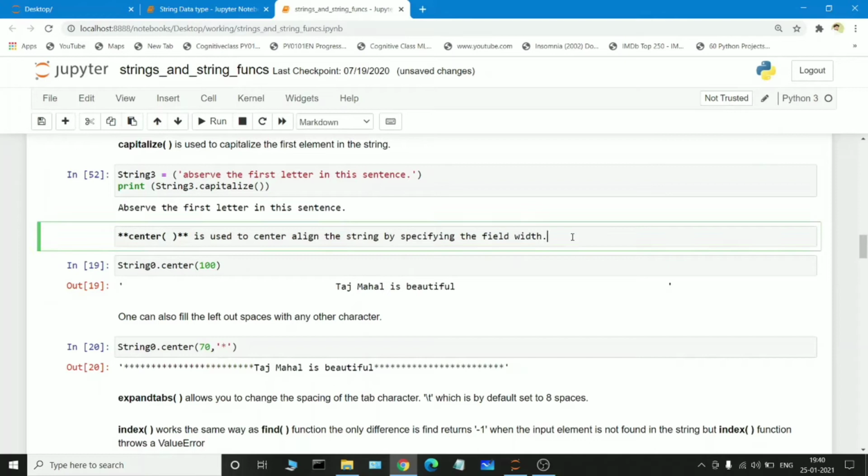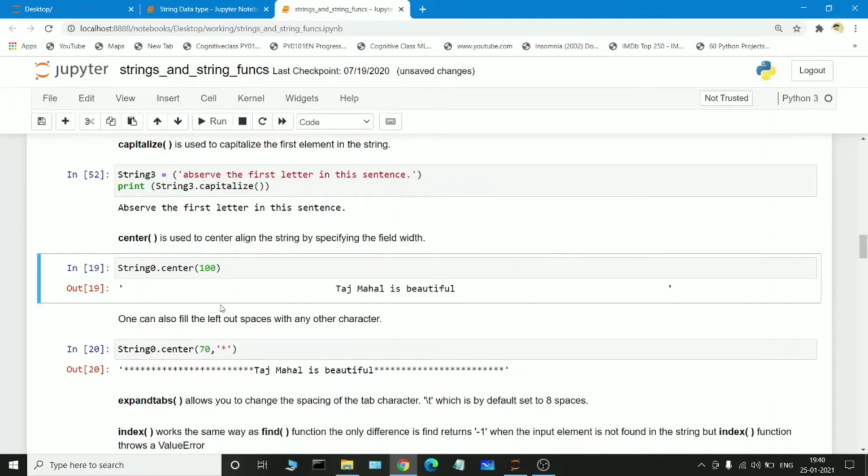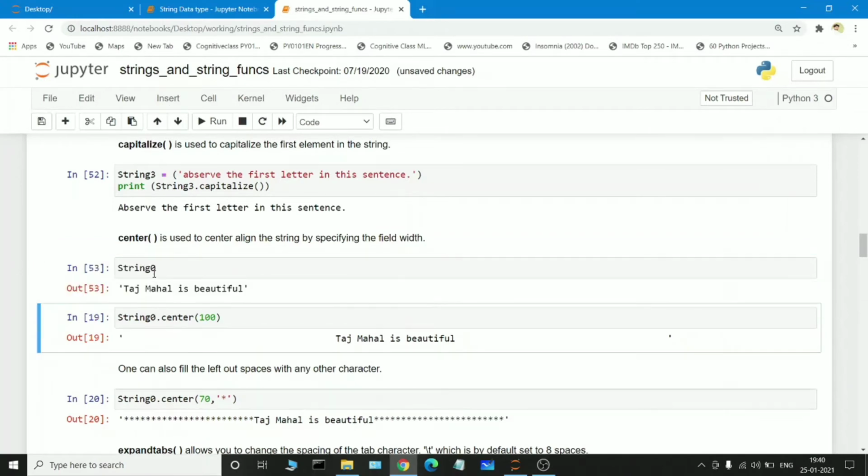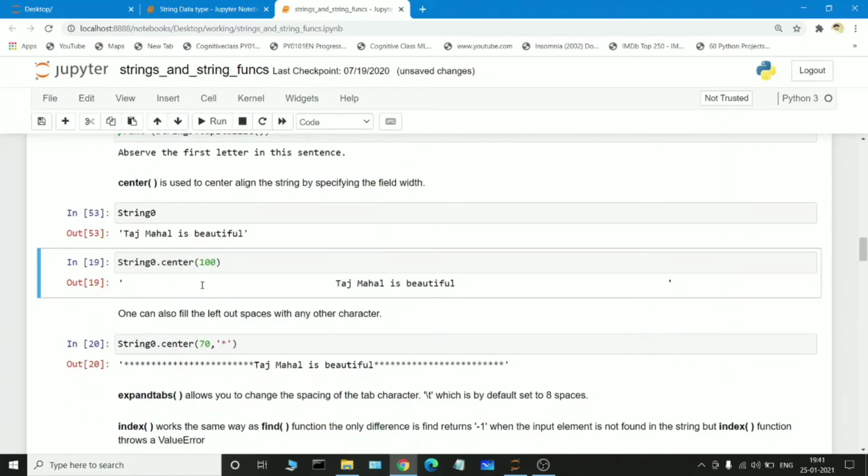The center function is used to give the center position of a particular string. For example, I am passing string 0, which holds Taj Mahal is beautiful, and I want to centralize that particular string. So I am giving 100. If I execute it, it will print in the middle.